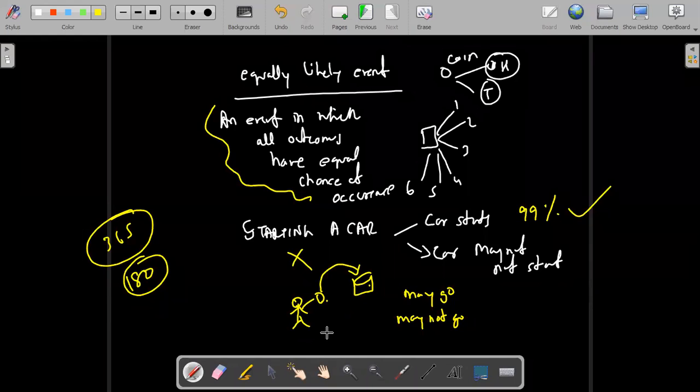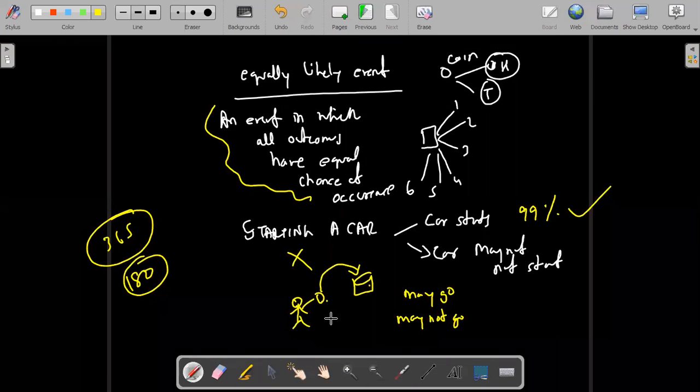No, sir. Why? It is not an equally likely, sir. Because sometimes if we try to throw, it doesn't go inside. It may go or may not go; the majority of the time it does not go. That is what you are saying, no? Then it is an equally likely event. Do you think it's a 50-50 chance? Sir, I think yes.